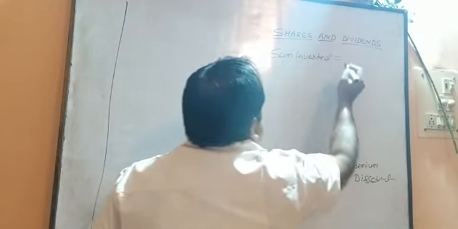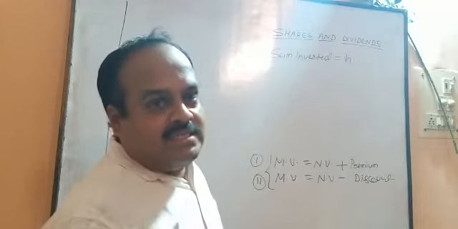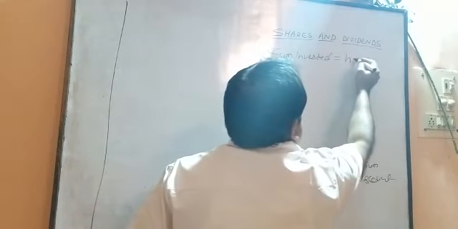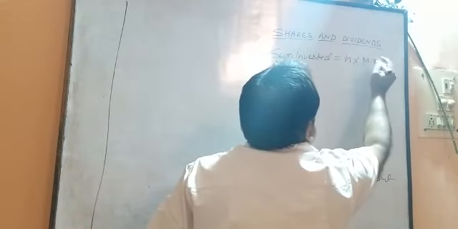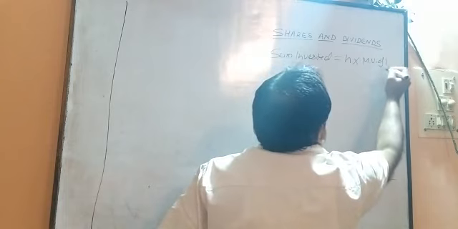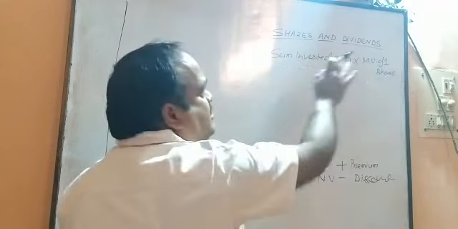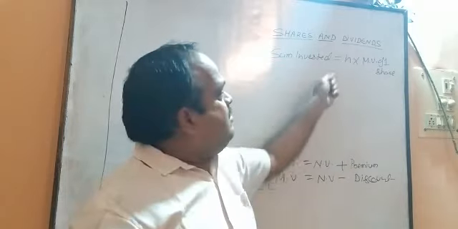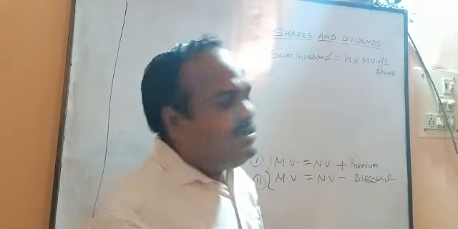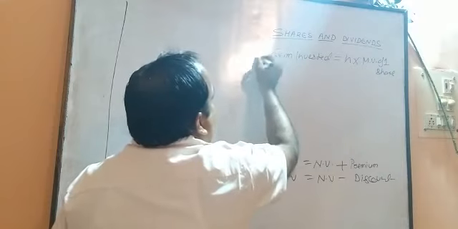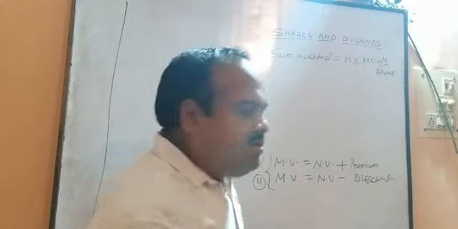So sum invested is equal to, I have written here N. N stands for the number of shares to be purchased by the shareholder, into the market value of one share. Sum invested is equal to N into market value of one share. This is the third formula. Now the fourth one.